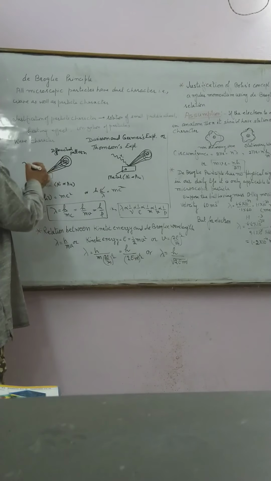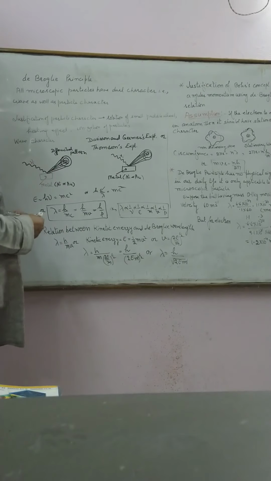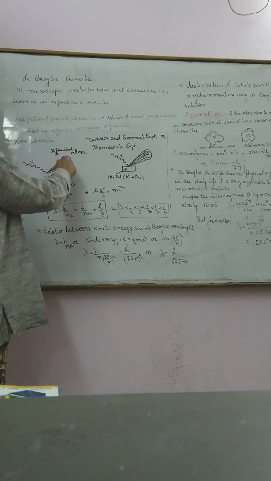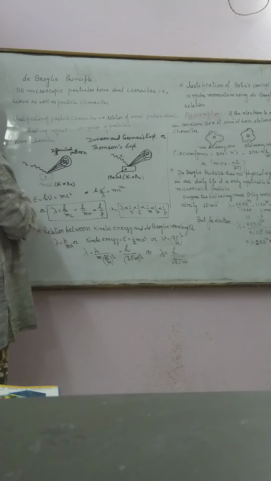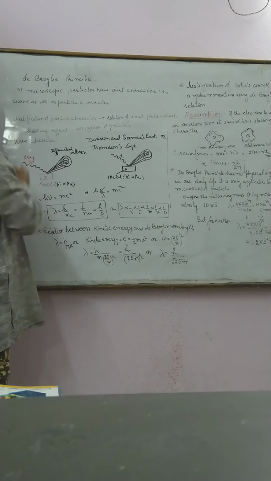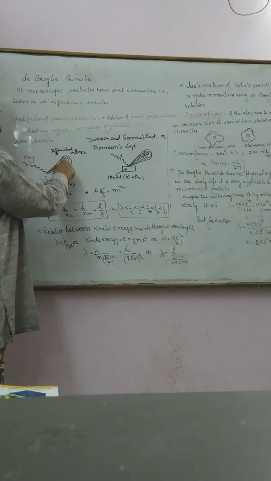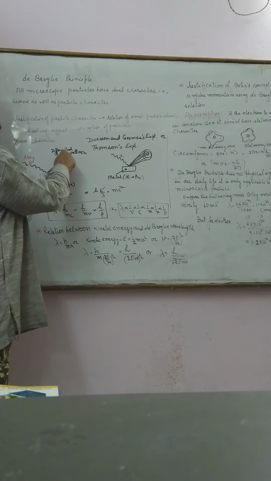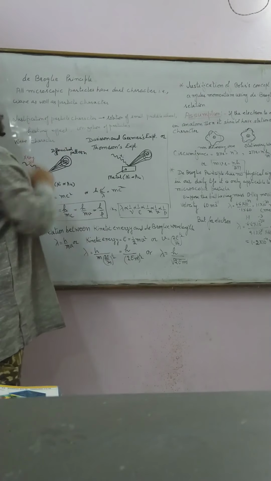Nu is the frequency of incident radiation when it strikes the metal, and here we observe a diffraction pattern. Here I used X-rays having frequency nu. Bright, dark, bright, dark, bright, dark: these concentric circles are observed, which are called the diffraction pattern.